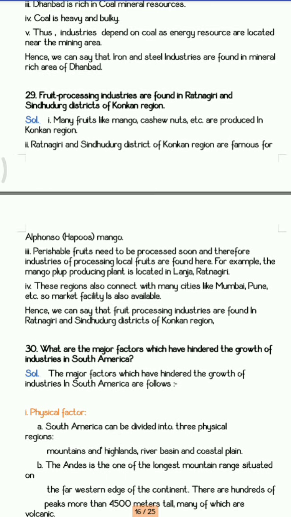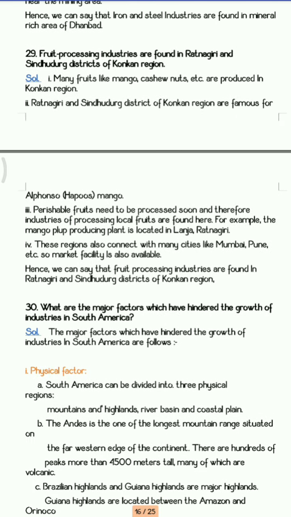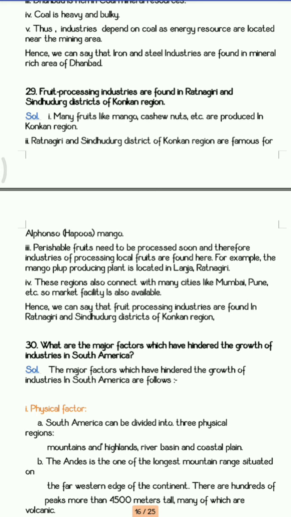Next is fruit processing industries are found in Ratnagiri and Sindhudurga district of Konkan region. So we all know that Ratnagiri and Sindhudurga districts are very much famous for mangoes and other fruits. Even Ratnagiri has plenty of yields of mangoes which are of export quality, which are exported to other countries also. So these regions also connect various cities and marketplaces, and because of that, the fruit processing industries are found majorly there.